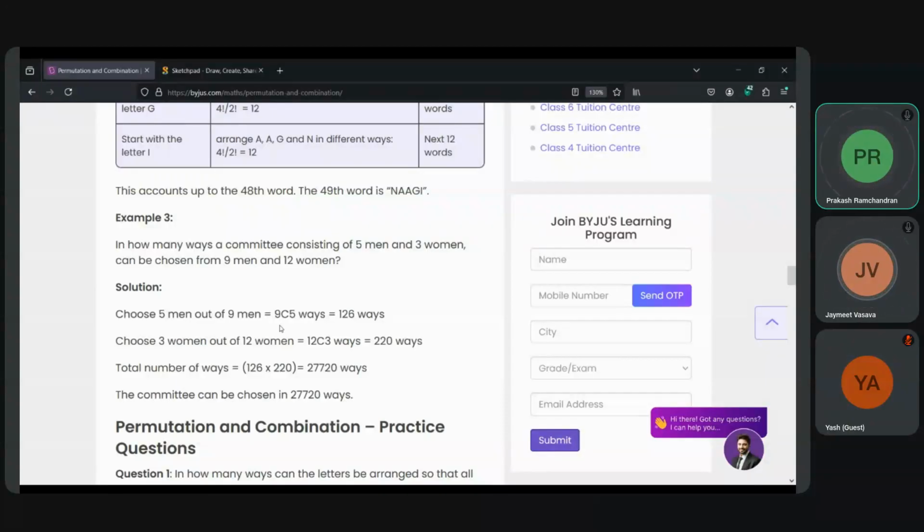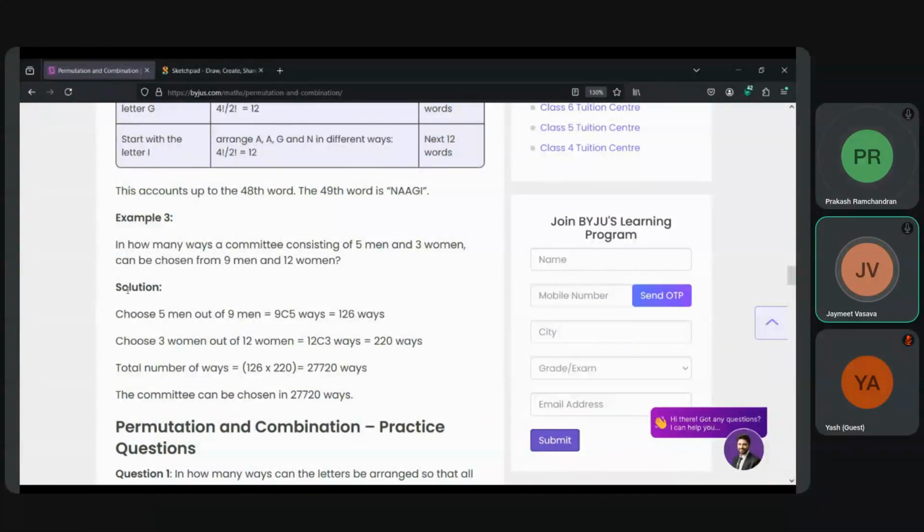Five onwards, it's combination, so 5, 6, 7, 8, 9. And 5 factorial will be gone from both. 5 into 4, 20, into 3, 60. That doesn't look like it's coming out properly. Oh, wait, this is combination, not permutation.